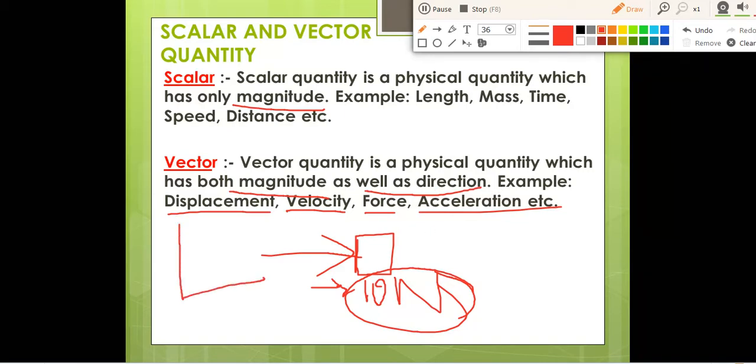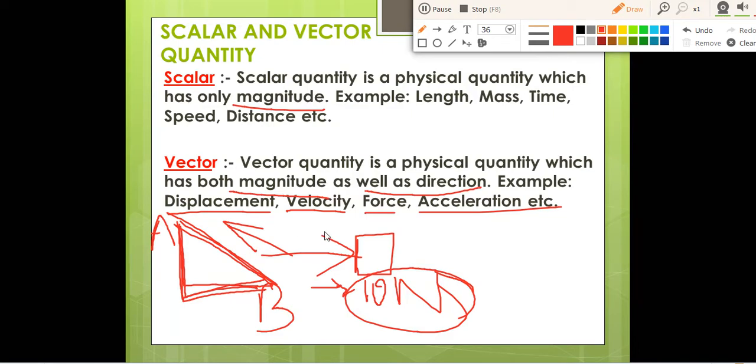Suppose this is a land. You want to go from point A to point B. If you take this path, that is a distance, but what will be the shortest distance? This is the shortest distance. The shortest distance is called displacement. So you are moving in a particular direction, so this displacement also has a direction.